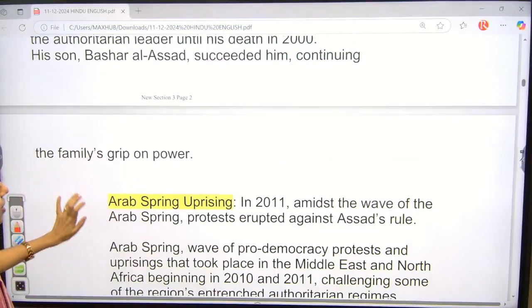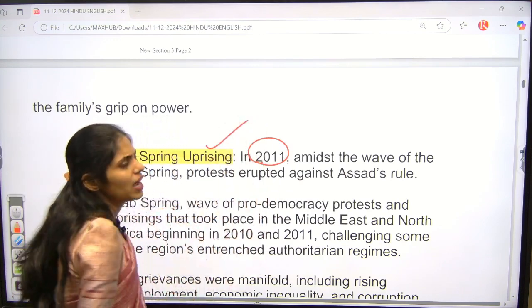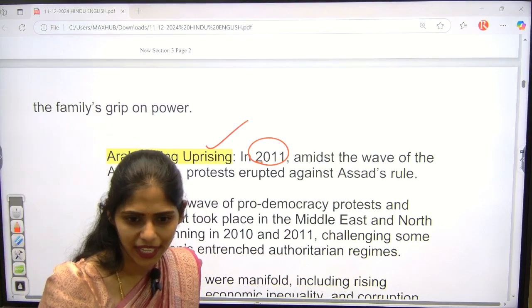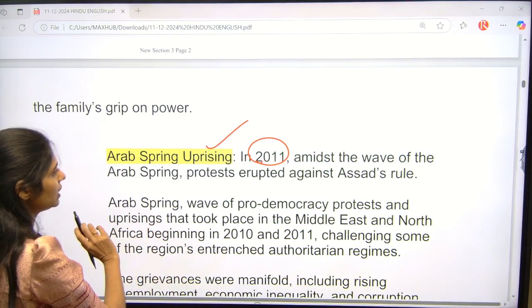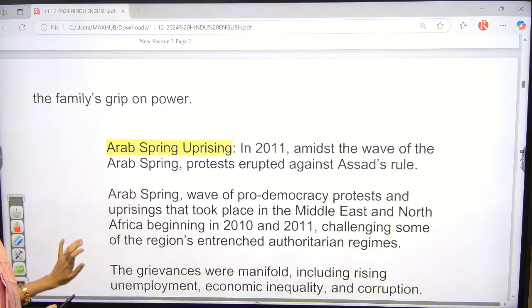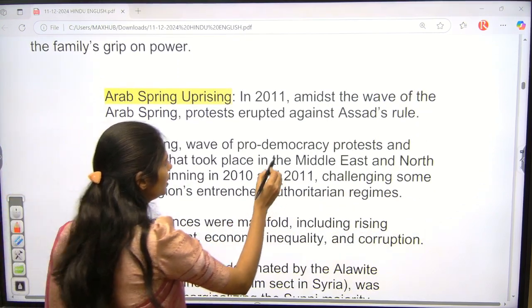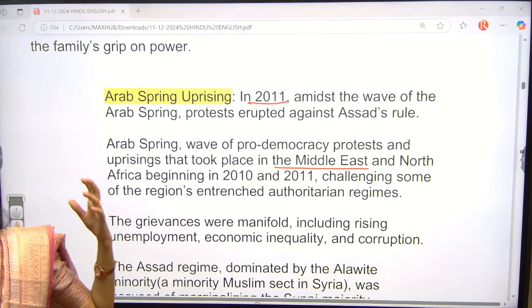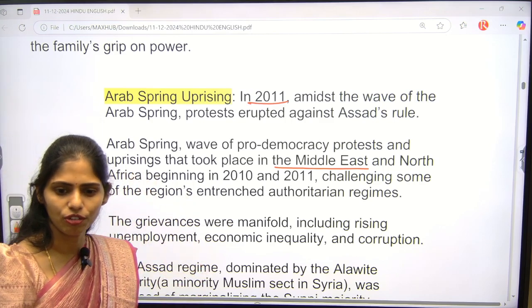So what happened in 2011, the Arab Spring came up. Arab Spring is nothing but people wanting to overthrow monarchy and establish democracy. That means it is a pro-democracy protest. During 2011, most of the West Asian, Middle Eastern and North African countries were under the rule of monarchy.